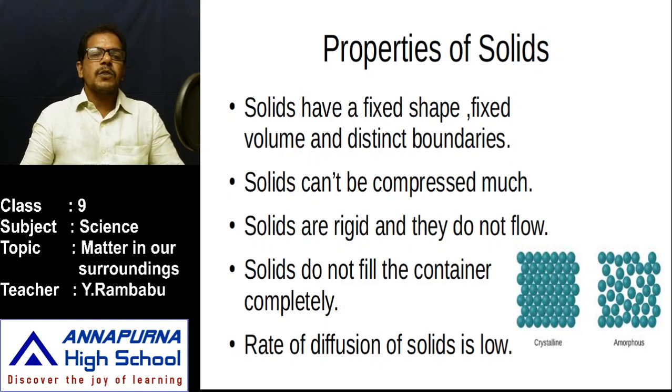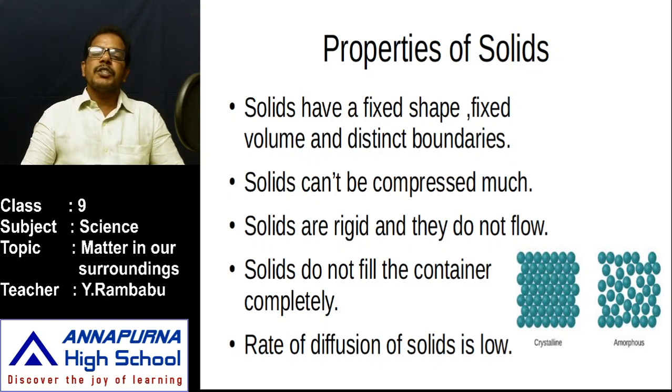That's why solids have fixed shape. These substances have fixed shape, fixed volume and distinct boundaries. Substances which have fixed shape, fixed volume and distinct boundaries are called solid substances. Why do these solid substances have fixed shape, distinct boundaries and fixed volume?